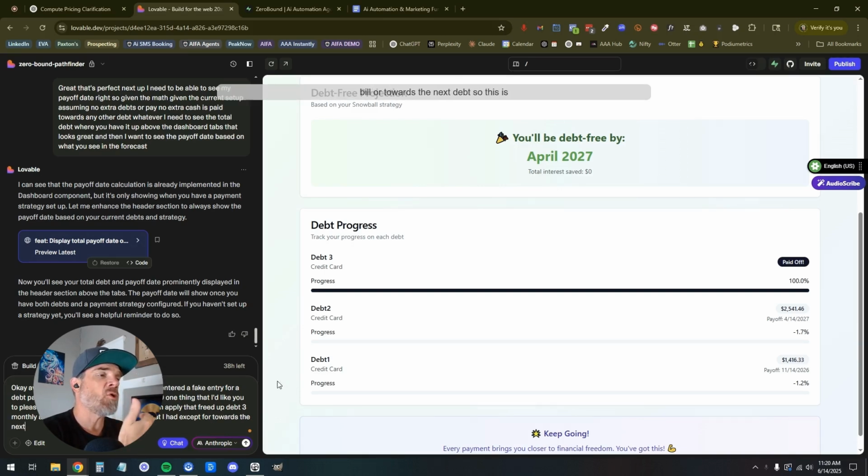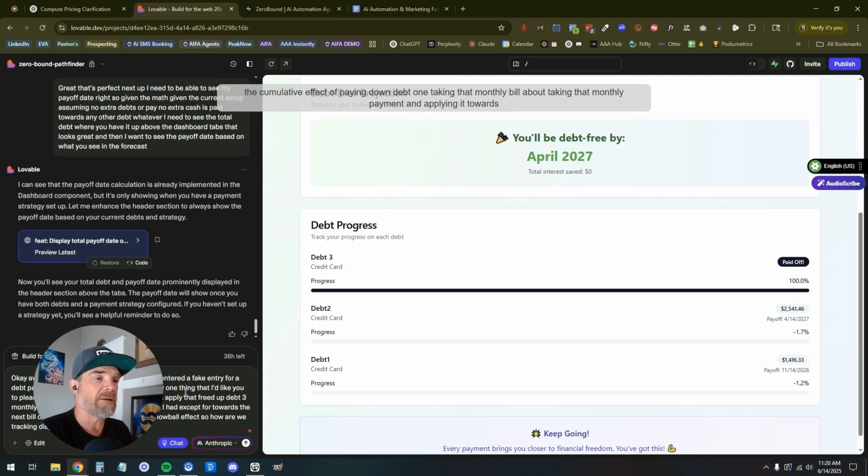So this is a snowball effect. How are we tracking, displaying the cumulative effect of paying down debt one, taking that monthly payment and applying it towards the next debt?